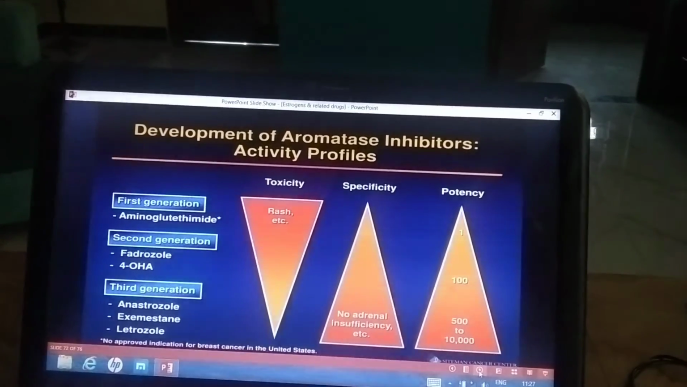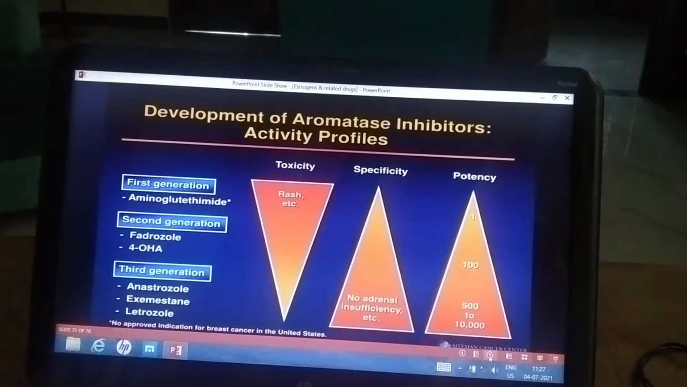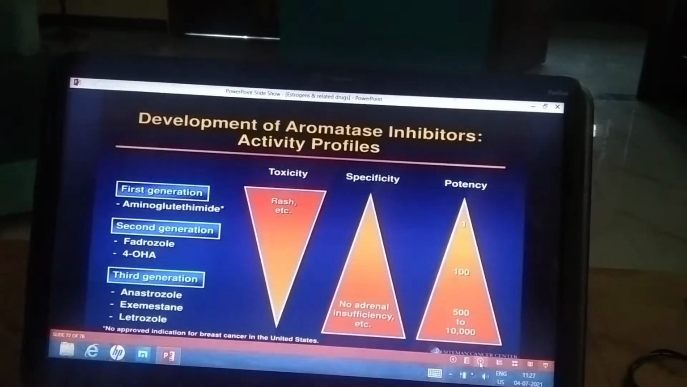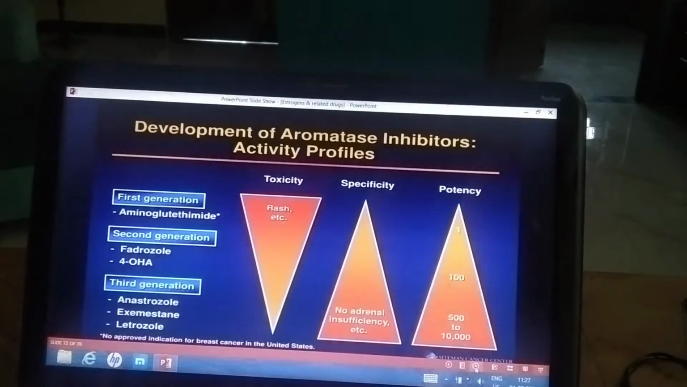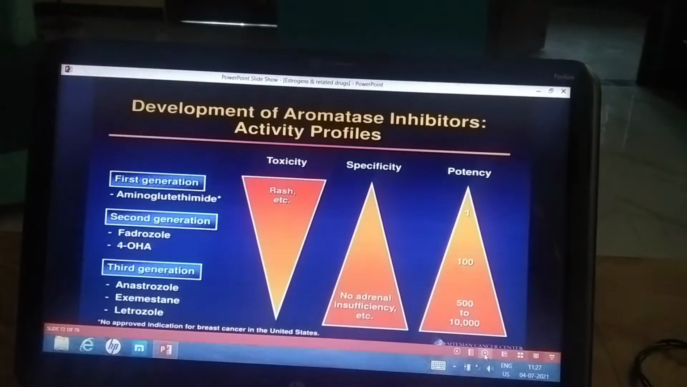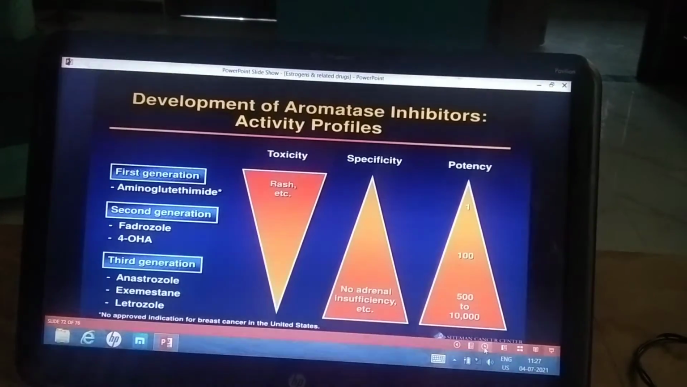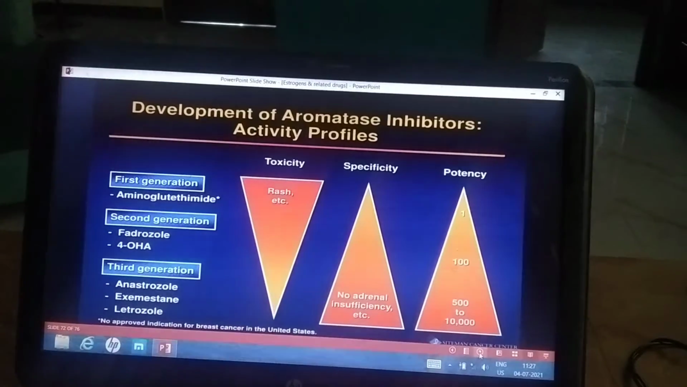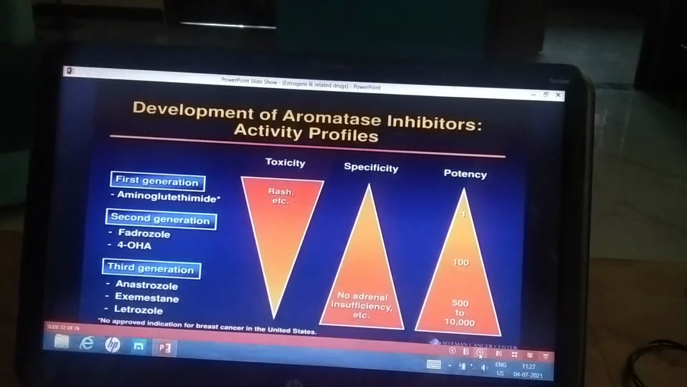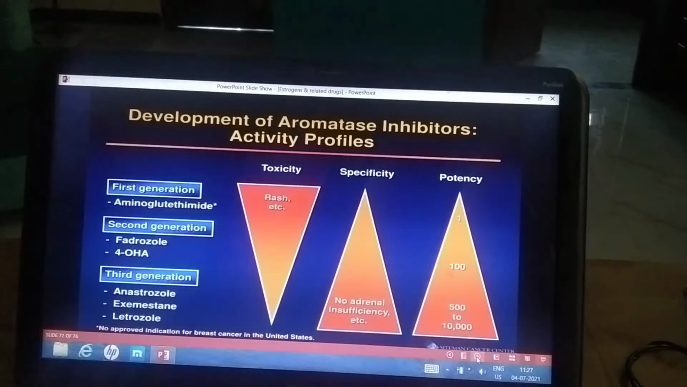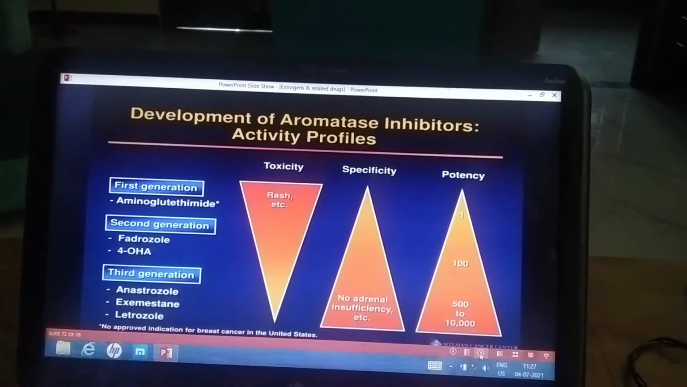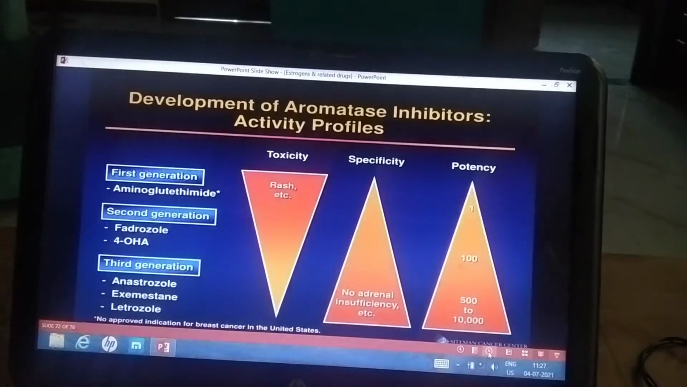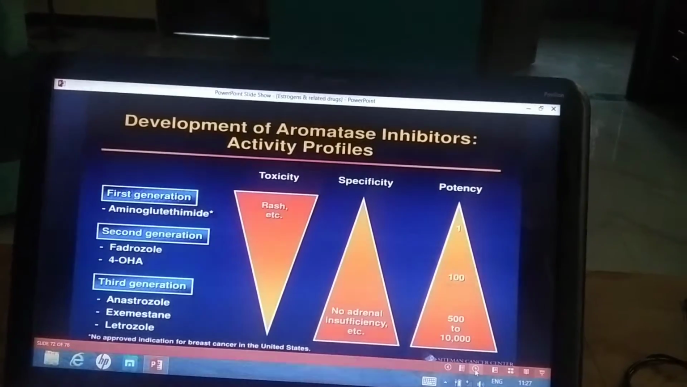Aromatase inhibitors should not be given in premenopausal women because they decrease estrogen production. In general, there is a decrease in estrogen production, so estrogen levels will decline in premenopausal women. So these drugs are not given in premenopausal breast cancer. They are only given in postmenopausal women.